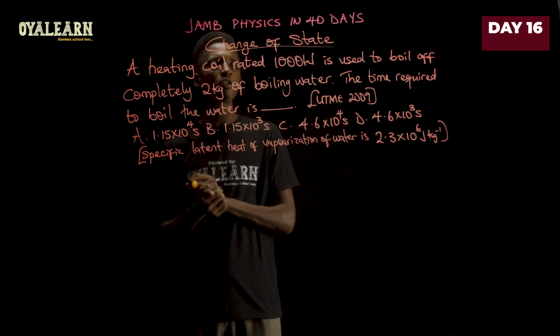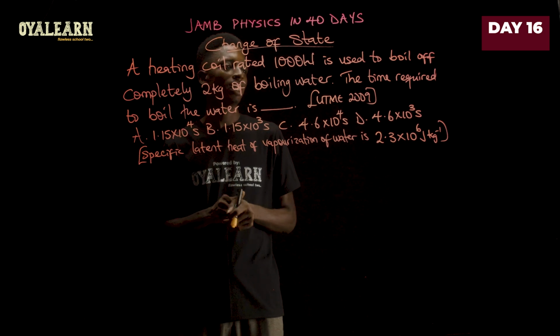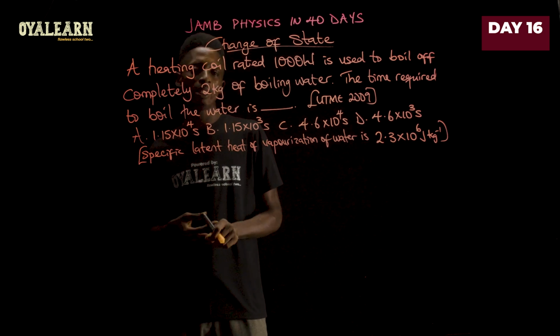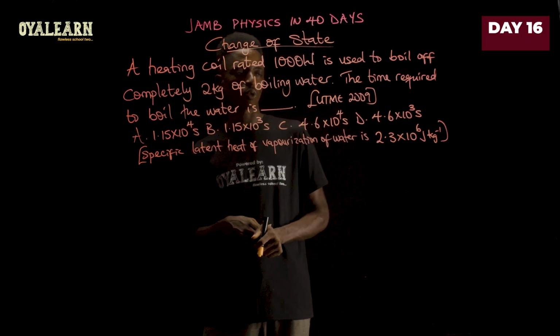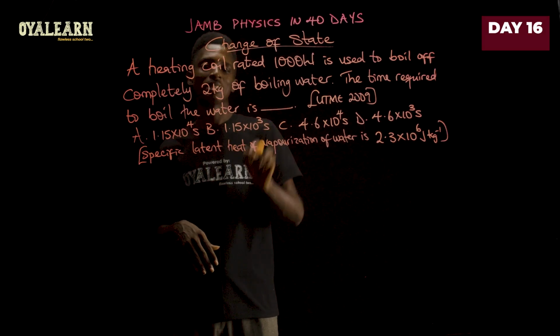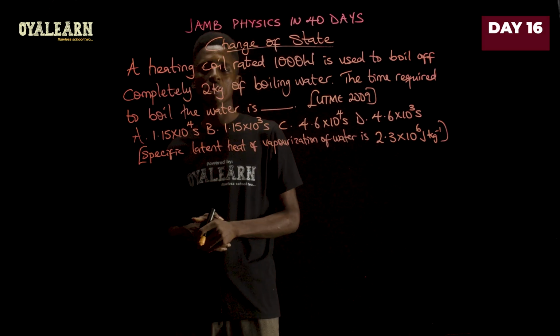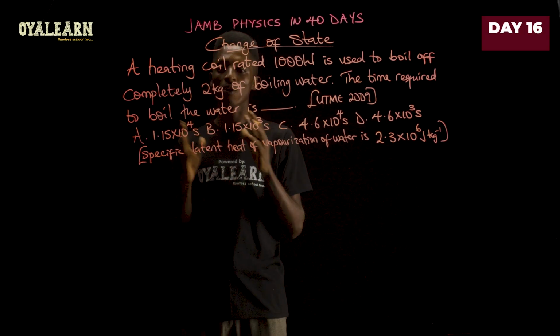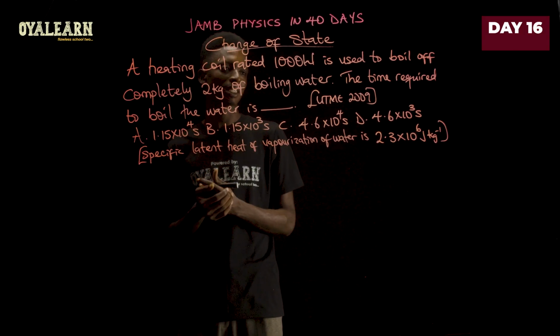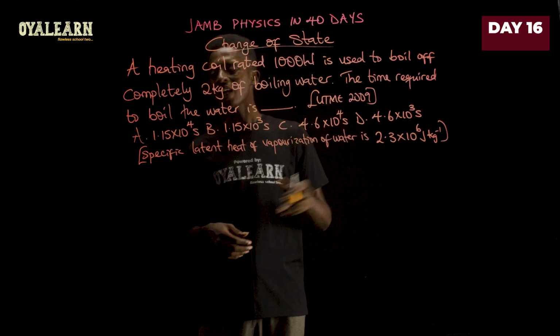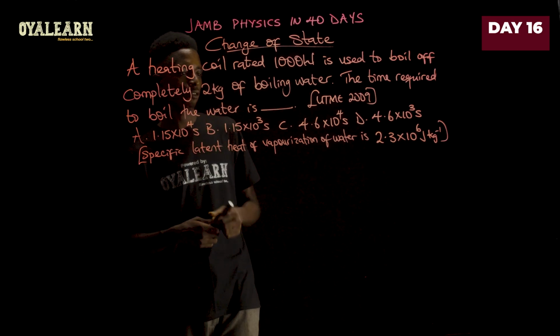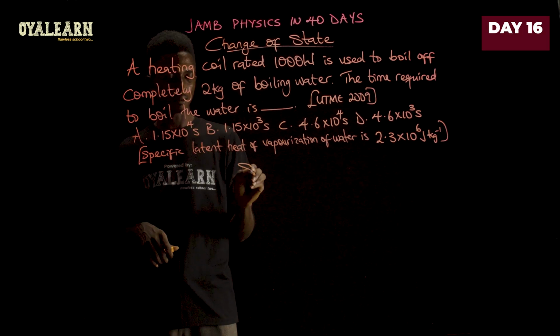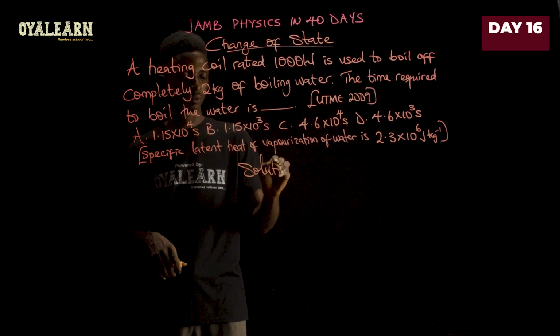A heating coil rated 1000 watts is used to boil off completely 2 kilograms of boiling water. So this implies that the water is already at 100 degrees Celsius, so it should be able to boil away, convert it to steam without raising the temperature. So the time required to boil the water is therefore, so let's find the time taken.